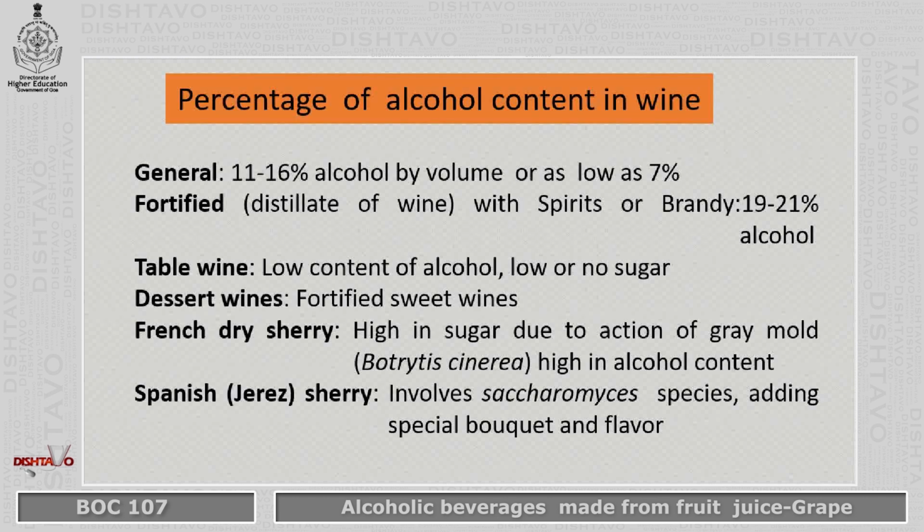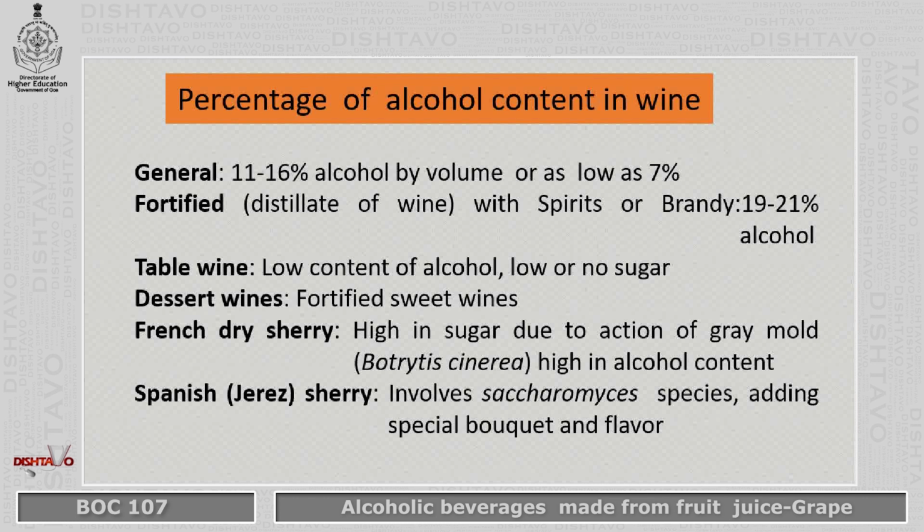So, depending on the percentage of alcohol content again, we can have general wines. These usually have 11 to 16% of alcohol by volume. Alcohol content can be as low as 7%, but below that, we cannot call it a wine. Fortified wines are distillate of wines. These include spirits or brandy having a high content of alcohol, about 19 to 21%.